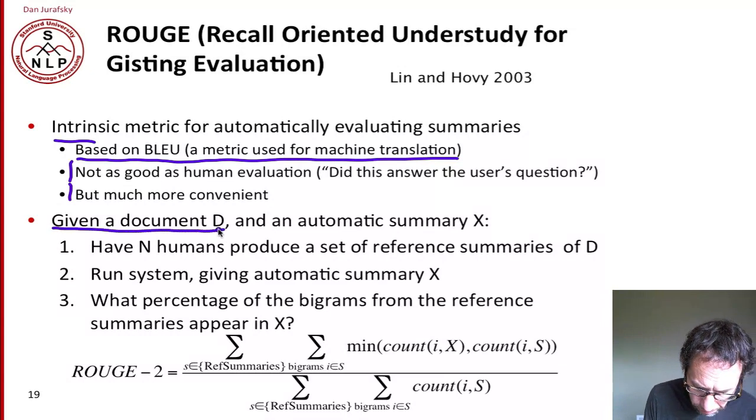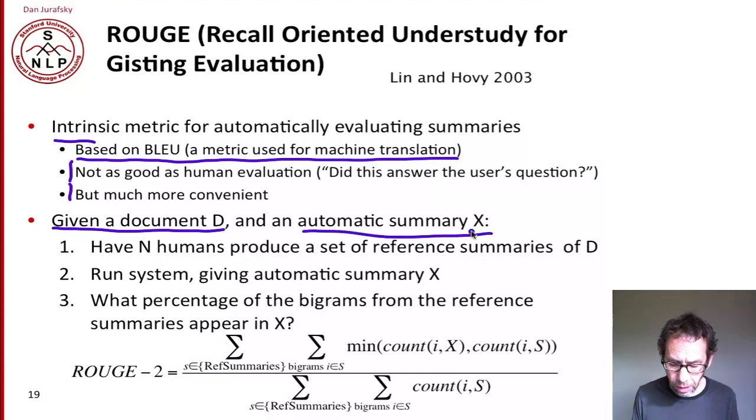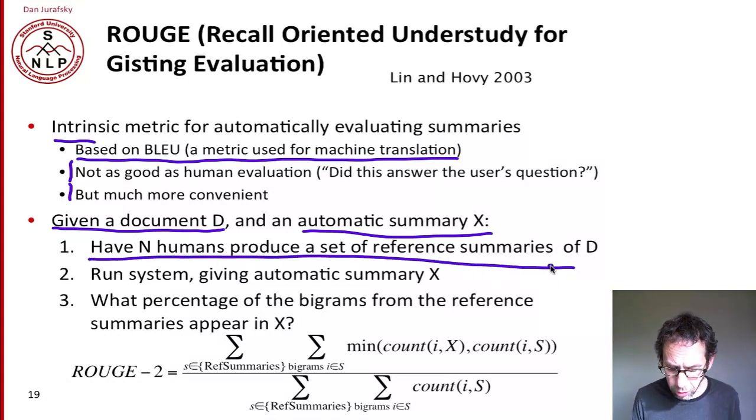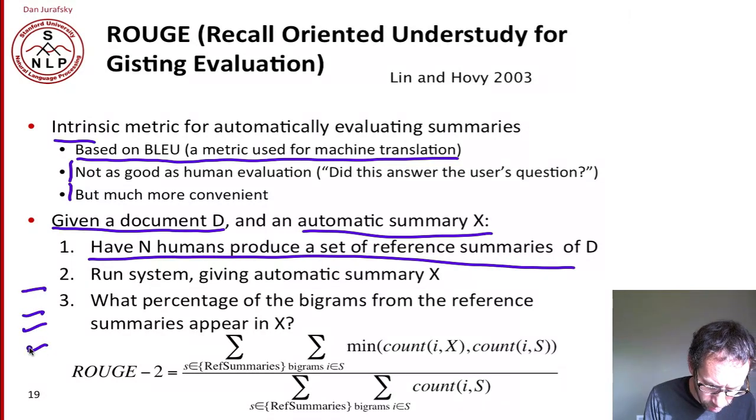We're given a document D, and let's say we've got our summarizer, and it produces an automatic summary. And this can be a query-focused summary, so maybe we also know about the query that the user asked, or even generic summarization. Now we have N humans produce a set of reference summaries of this document. Again, in query-focused summarization, they look at the query and write their summaries. In generic summarization, they just write their summaries. So we have a set of summaries, 1, 2, 3, 4 human summaries of our document D. And now the system produces another summary, call that X. So we have our automatic summary and our 4 human summaries.